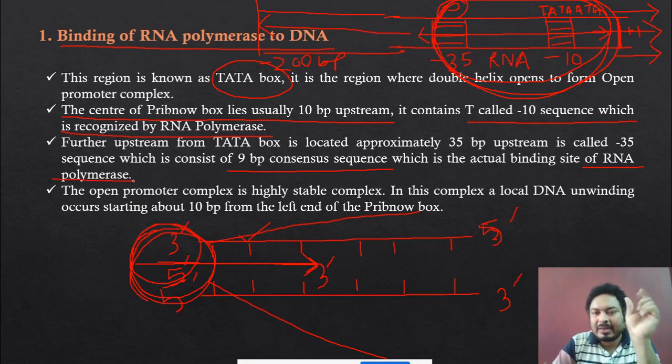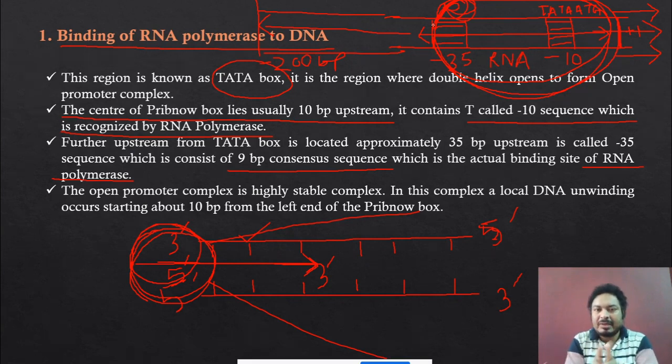So RNA polymerase is actually binding the 9 BP region of the -35. That means in this 9 BP region of the -35, the sigma factor is binding. The sigma factor binds in the 9 BP consensus sequence found in the -35 region.